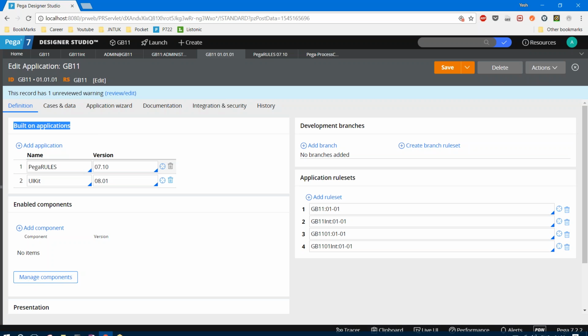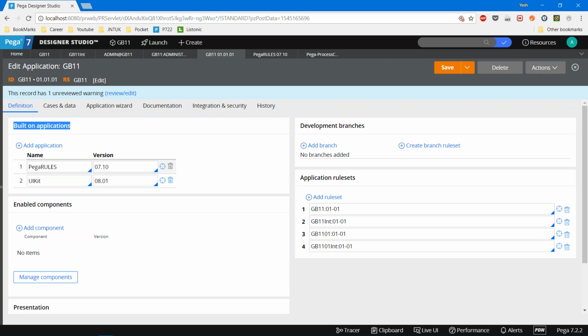Okay, so this is how the built-on application concept is going to come into the picture. So what happens? I have added Pega rules in my application. Completely fine. What is the big deal? One application is added on top of another application. So what is the big deal?